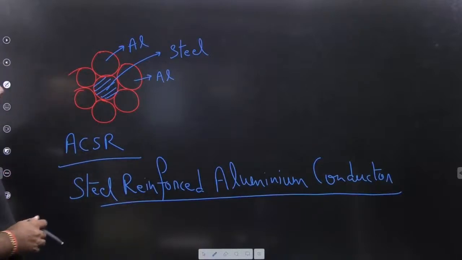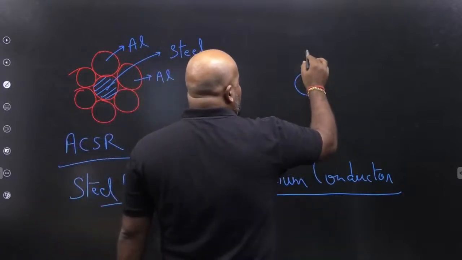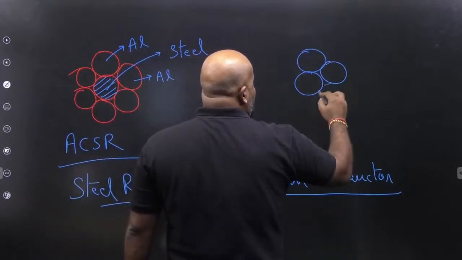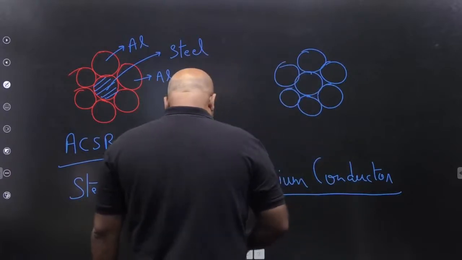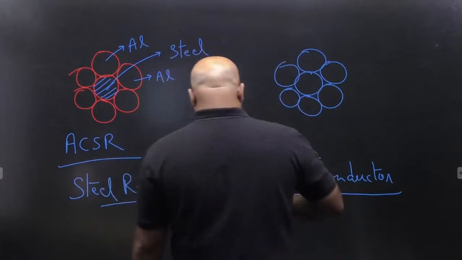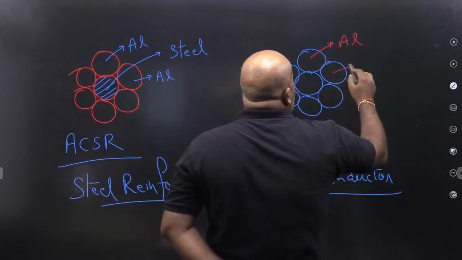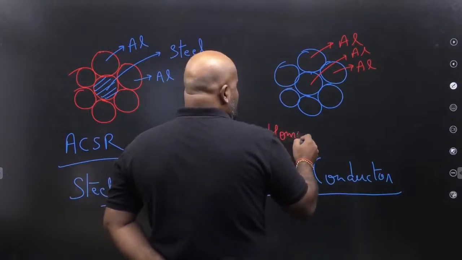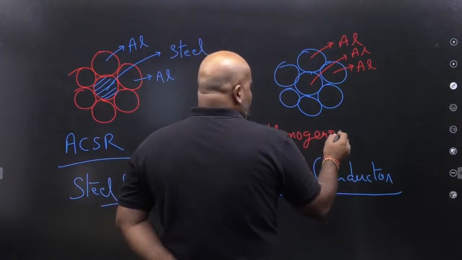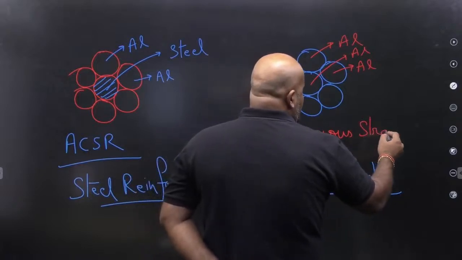Now, if all the strands are going to be of aluminium, all are aluminium. This is also aluminium, this is also aluminium. This is what we are calling a homogeneous stranded conductor.